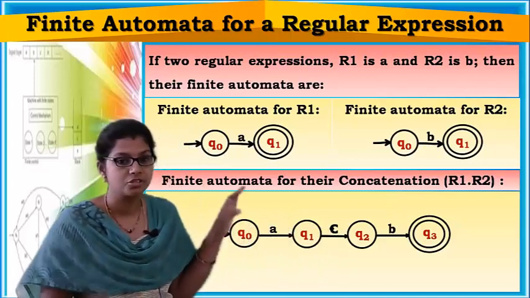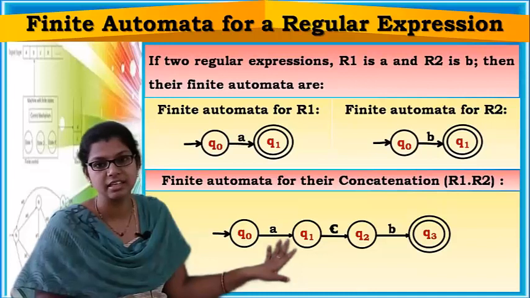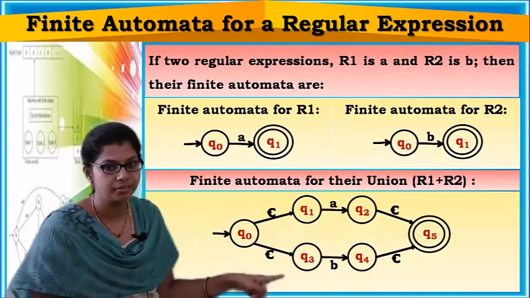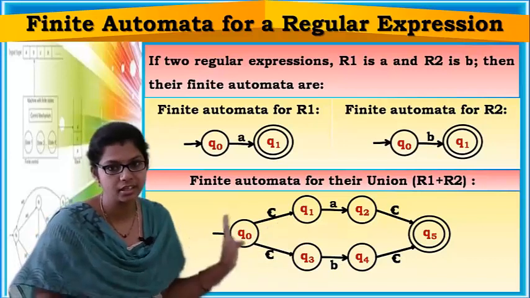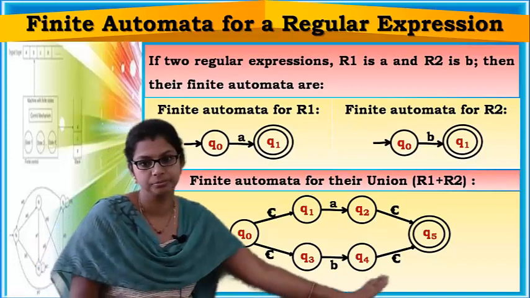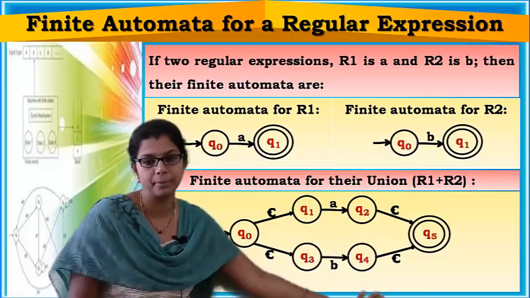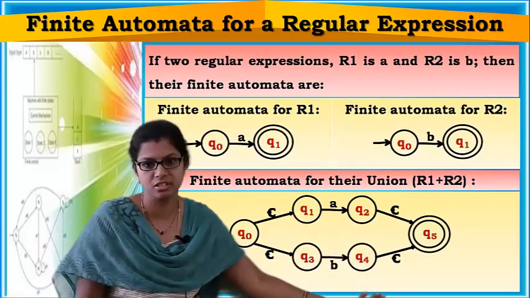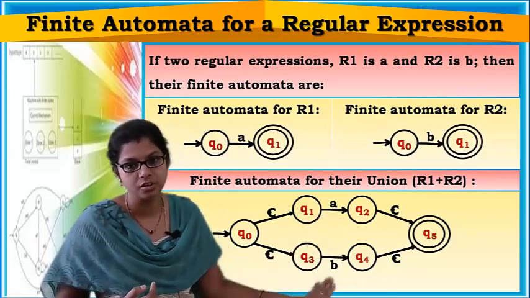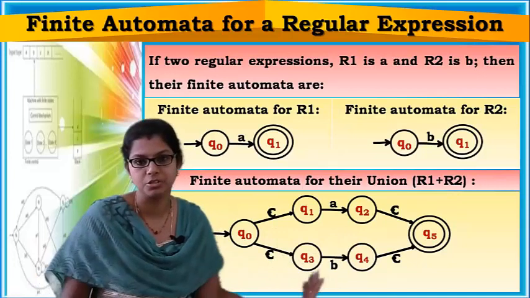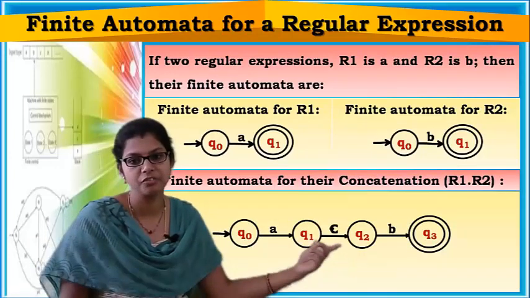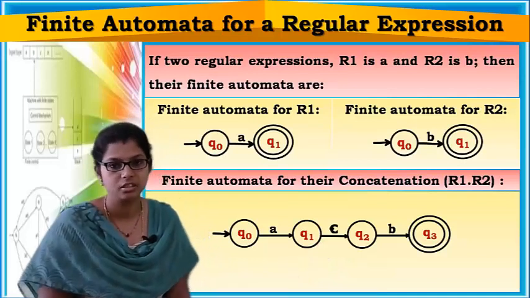Union works this way, A or B, with epsilon transitions, and this applies to all regular expressions, not only AB. If I have 0, 1, then also 0, 1 followed by all these epsilons. Concatenation means one after the other, and in between you add an epsilon transition.